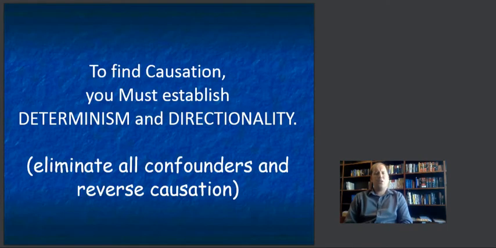Remember that to find causation, you have to establish two things, besides the fact that the phenomena actually exist in the first place. Number one, determinism. We achieve that by eliminating all confounders and chance. And number two, directionality. We achieve that by eliminating the possibility of reverse causation.